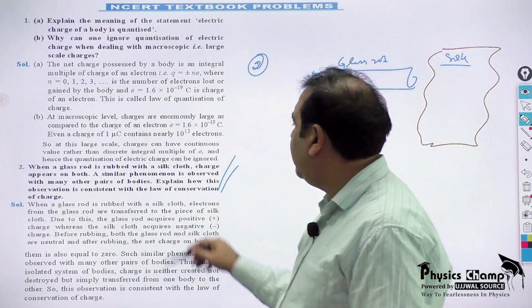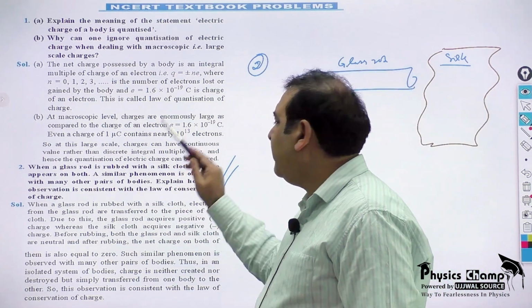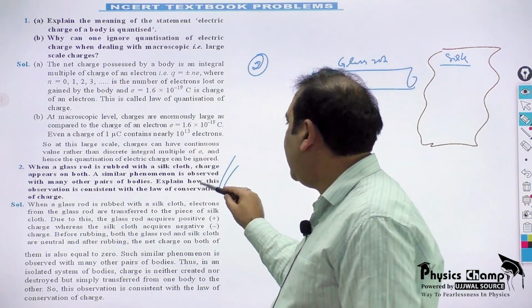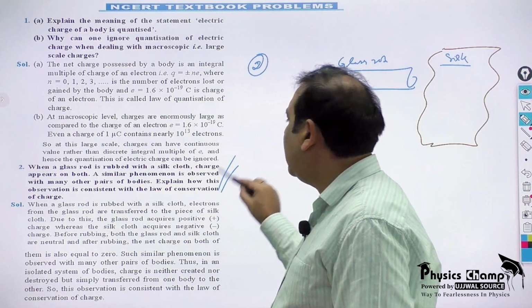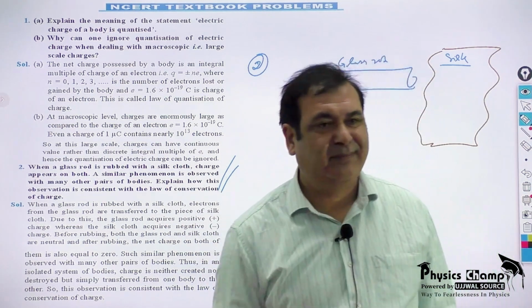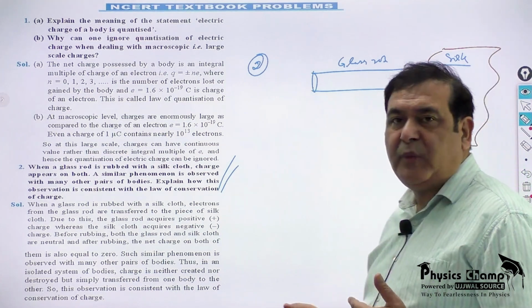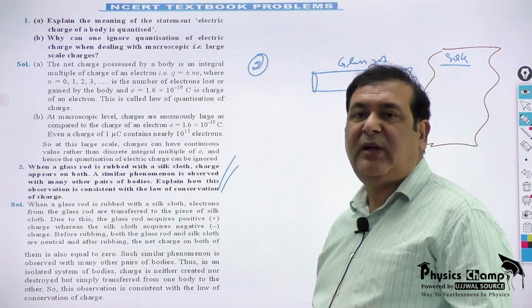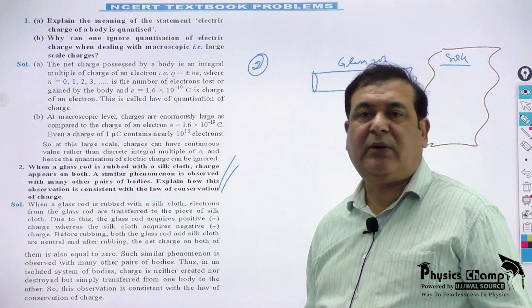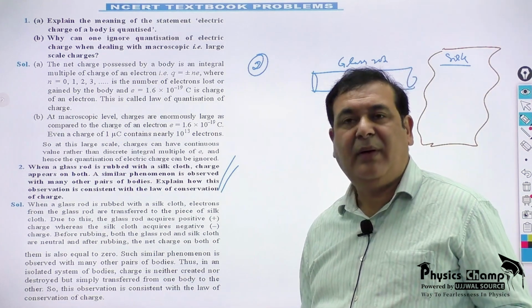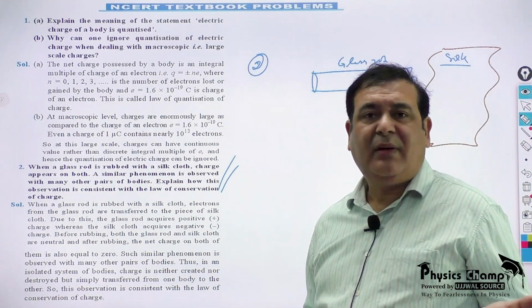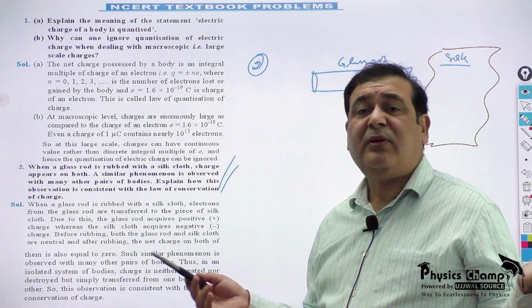A similar phenomenon is observed with many other pairs of bodies. Explain how this observation is consistent with the law of conservation of charge. So how is rubbing of a glass rod with silk, or an ebonite rod on fur, or a rubber shoe on a woolen carpet, in accordance with the law of conservation of charge?